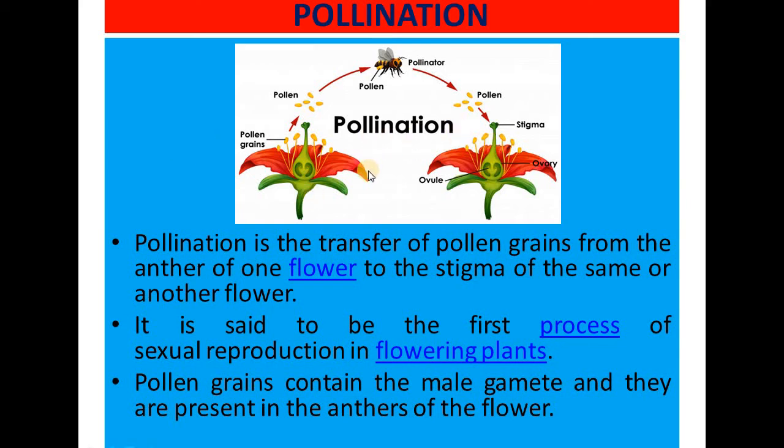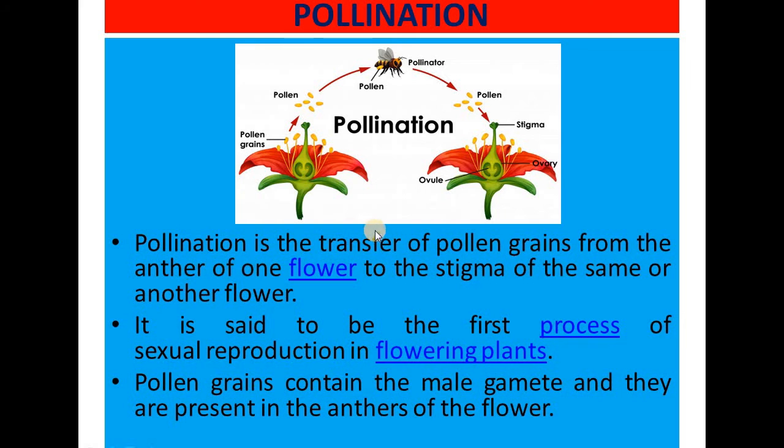As in the diagram you can see, the pollen grains from the stamen of one flower are going to be transferred to the carpel of a second flower or another flower. In this process, the anther, which has the pollen grains, will release them, and then they will be transported with the help of insects, air or any other agent, and finally reach the stigma of the carpel. This phenomenon is known as pollination, and the agent which helps in this process is called a pollinator. So here is the definition.